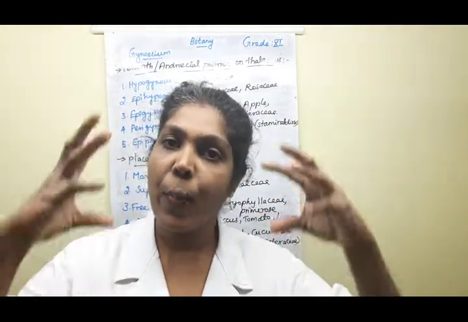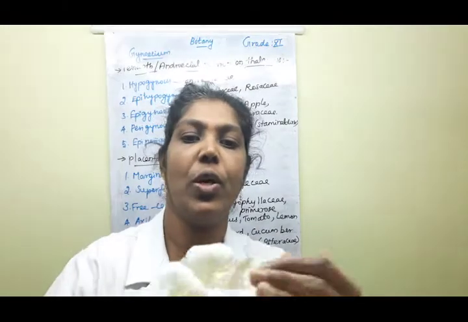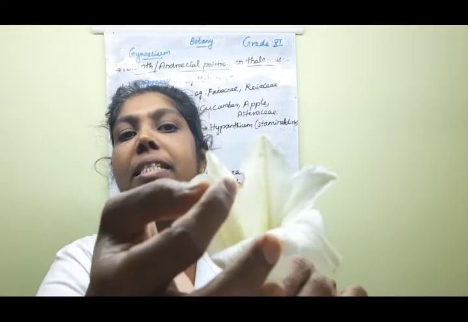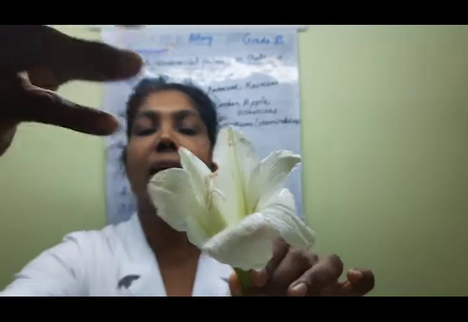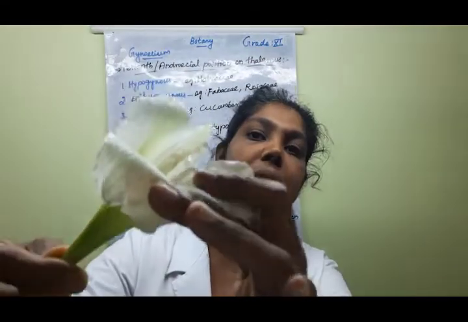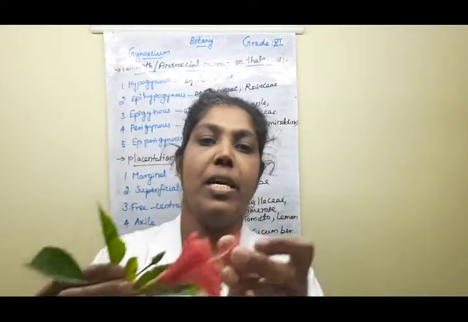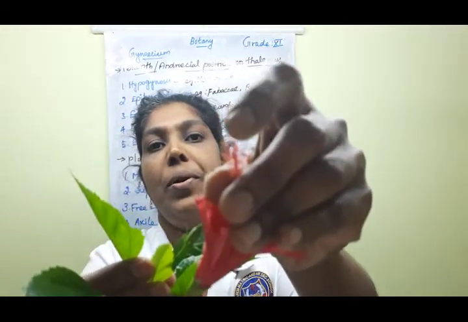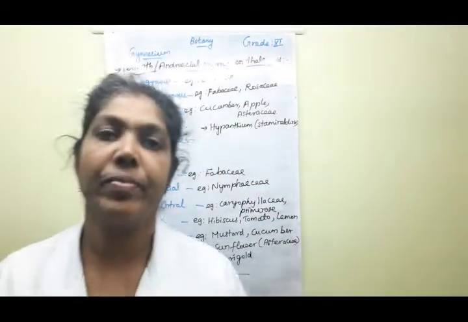The stigma is the landing position of the pollen grains. So that place is called the stigma. This is the area, understood? This is the stigma. The landing place of the pollen grains is known as the stigma. This is the stigma region, isn't it? It is a tip-like, cap-like, round-shaped structure. This is called the stigma. Clear? Yes, good.